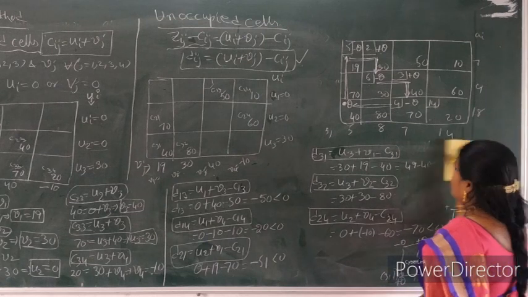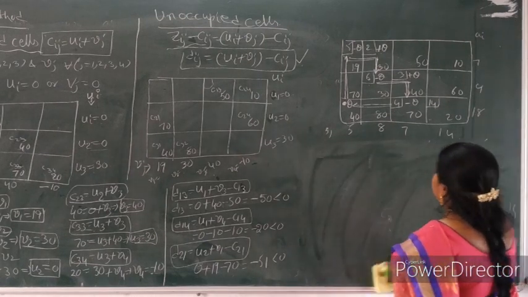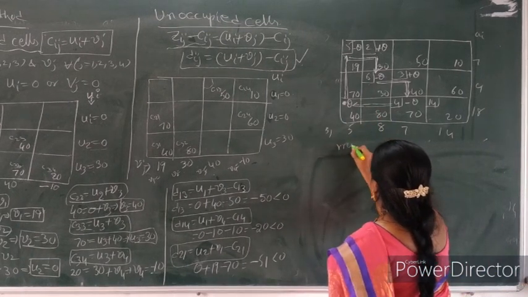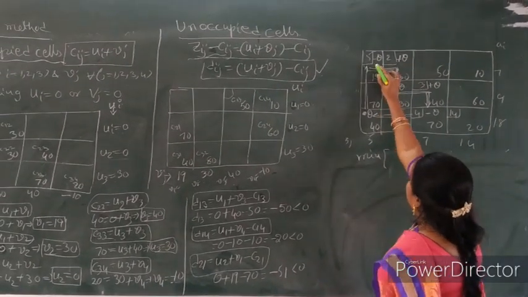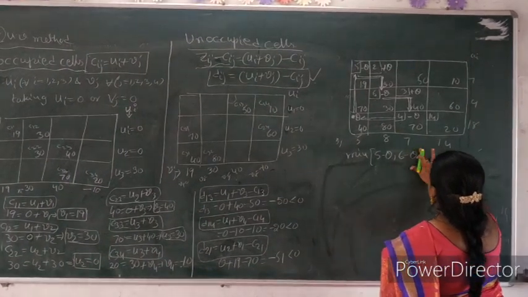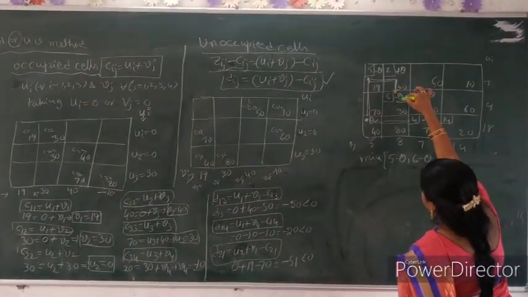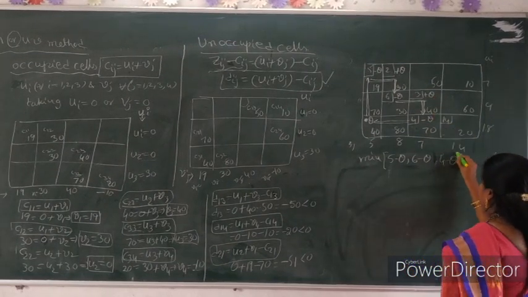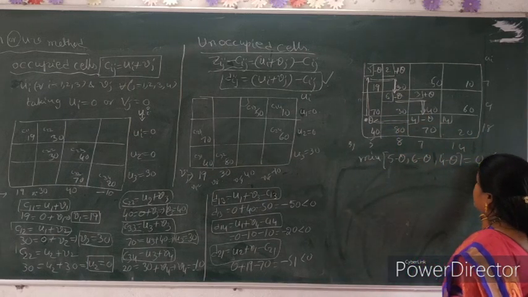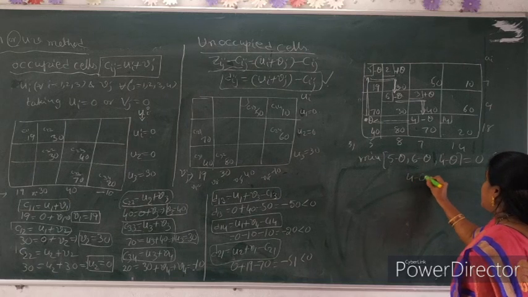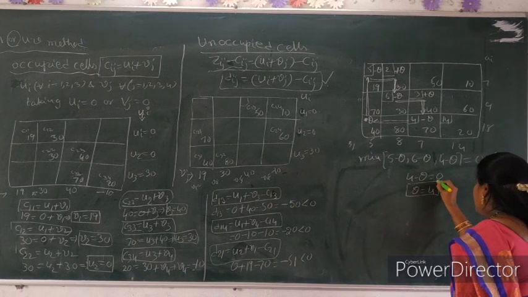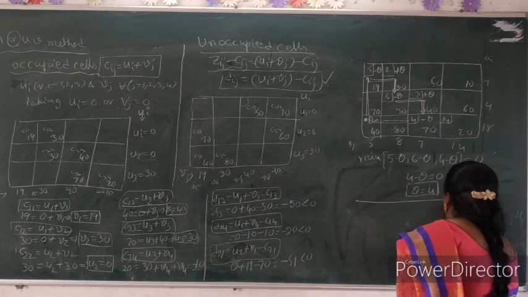Now finding the value here. What is the minimum value? We find out the theta value. Minimum of only the subtraction values: 5 minus theta, 6 minus theta, 4 minus theta equal to 0. Which one is the minimum? 4 minus theta equal to 0. So theta equal to 4. Now entering theta, we find out the another table.